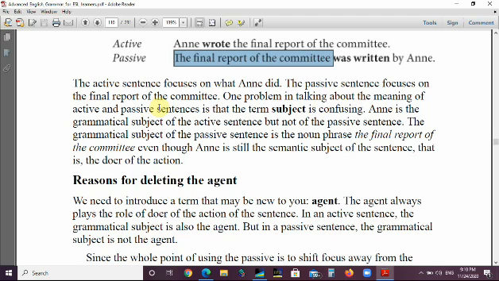One problem in talking about the meaning of active and passive sentences is that the term subject is confusing. Anne is the grammatical subject of the active sentence, but not of the passive sentence. The grammatical subject of the passive sentence is the noun phrase, the final report of the committee. Anne is still the semantic subject of the sentence, that is, the doer of the action. Here it is called the agent, as we said. And in the second sentence here, Anne is called the agent.